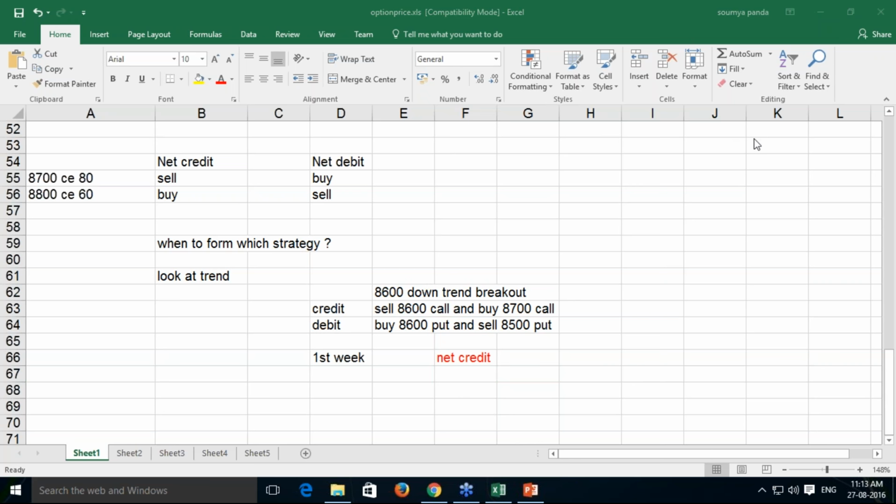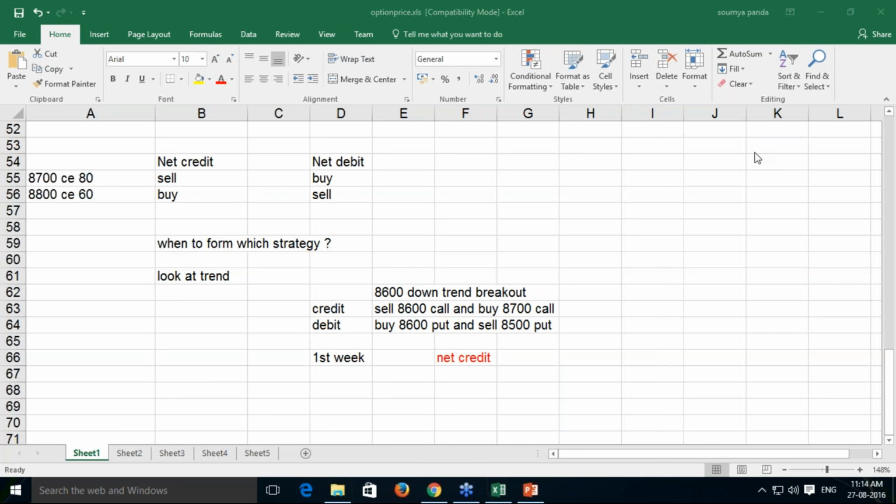The net credit strategy must be validated with a trend breakout. Why do we form a net credit strategy? Because this first week or the second week will have a higher component of time value, which we can convert to our side as a profit. So this is the reason, the aim or vision, for which we should make it a net credit strategy.